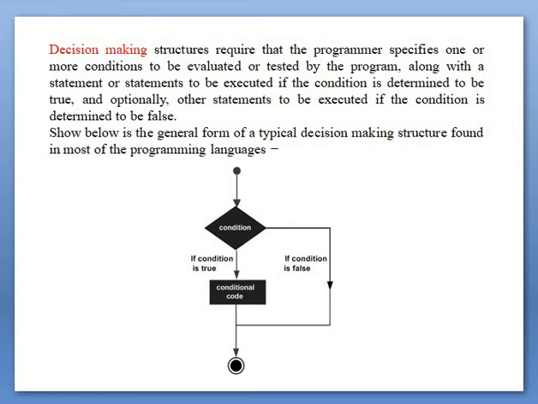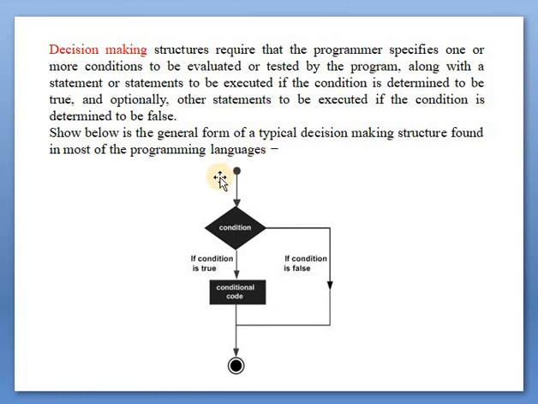Now what is decision making structure? Means in this type of structure programmer has two or more conditions, and after that it will test that condition. If condition is true, then it will select one flow, and if condition becomes false it will execute the another statement. So this is a decision making. Shown below is the general form of a typical decision making structure found in most of the programming languages.